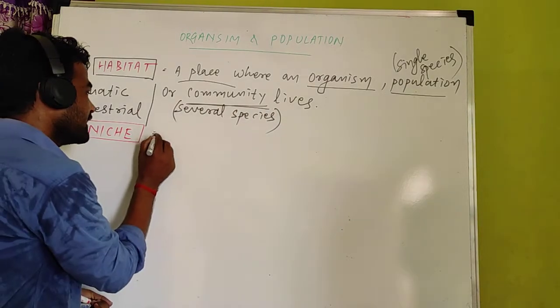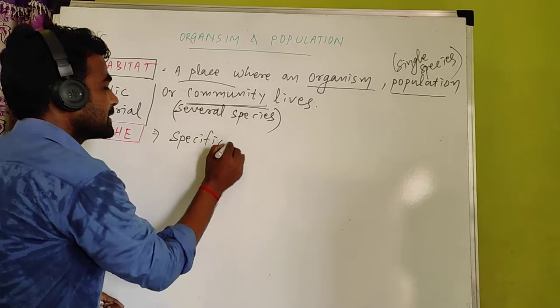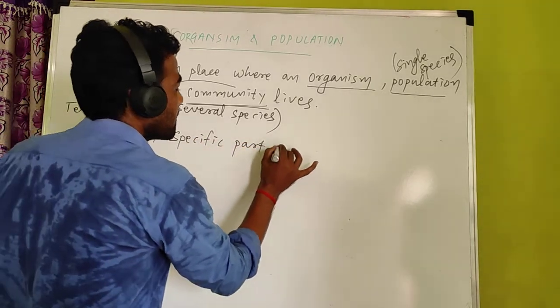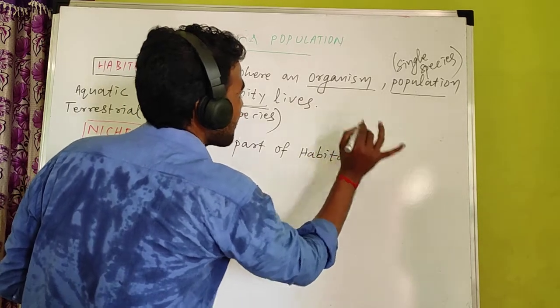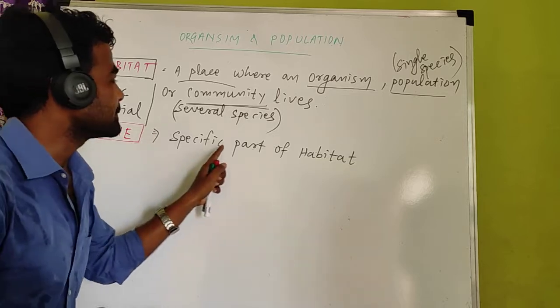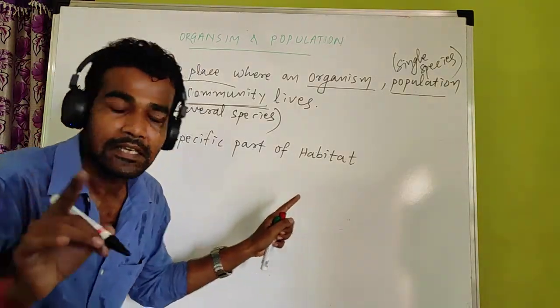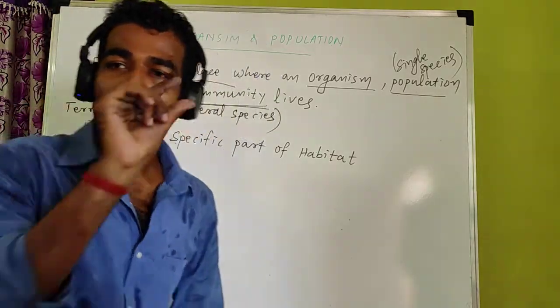The definition of niche: niche is a specific part of habitat. Clear? Number one, niche is a specific part of habitat. It means if the habitat is large, niche is a small part of that.